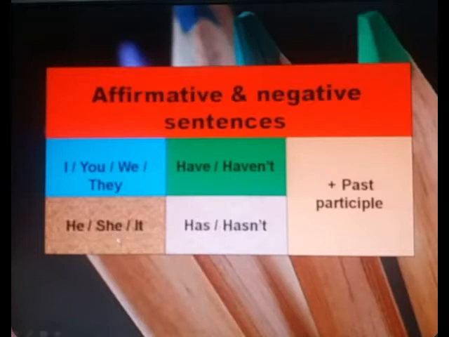He, she, it are considered singular pronouns, so we have to use has in affirmative sentence, and after this, the same as well, we have to use past participle, means to say third form of the verb. And next, negative sentence. In negative sentence, we have to use has not along with he, she, it, and at the end of the sentence or mid of the sentence, if we are not going to present time or period, we have to use third form of the verb, means to say past participle.